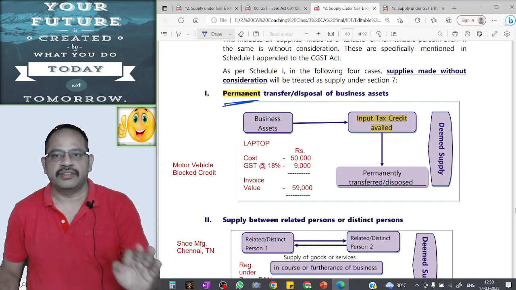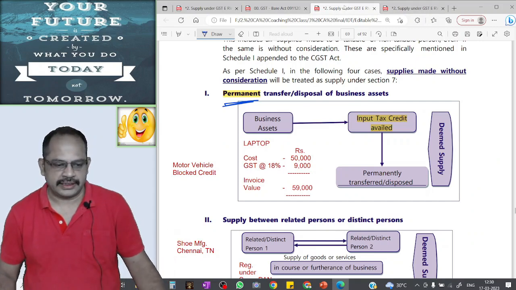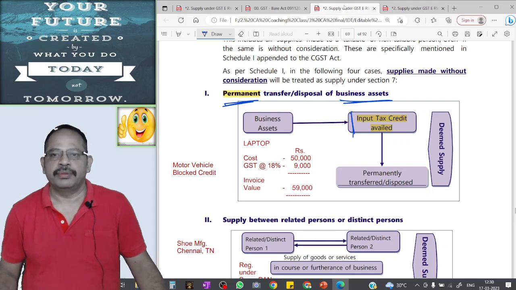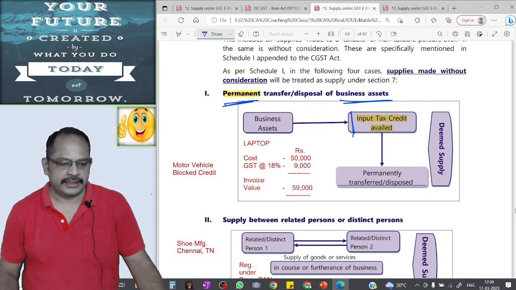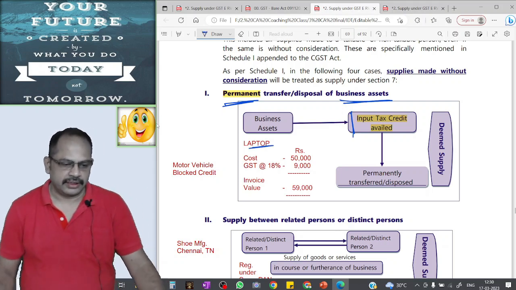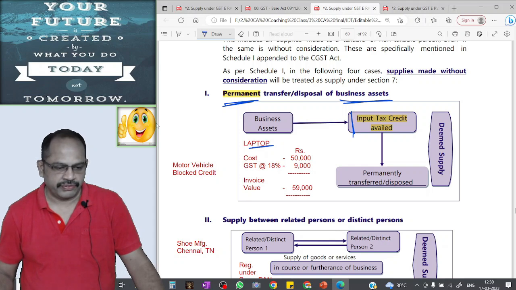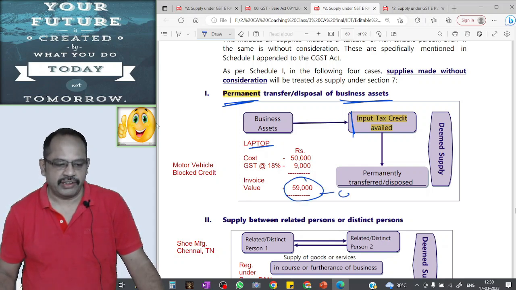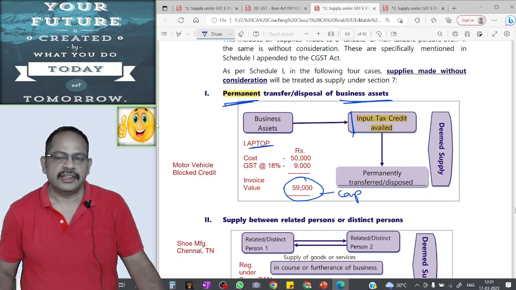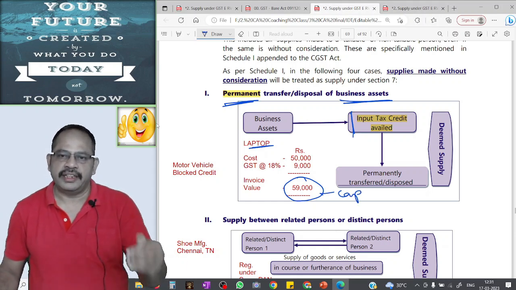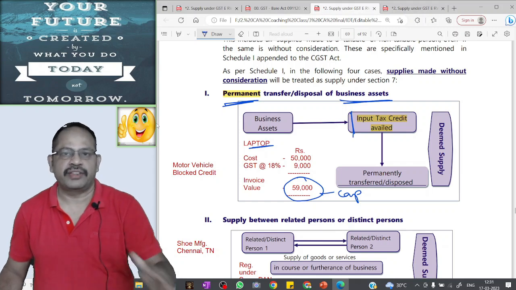Permanent transfer or disposal of business asset where ITC has been taken. For example, a supplier purchased a laptop. The cost of laptop is 50,000 rupees. The GST on that cost is 9,000 rupees. Total invoice value is 59,000 rupees. The supplier capitalized the invoice value of 59,000 rupees and charges depreciation on the invoice value of 59,000 rupees year after year.